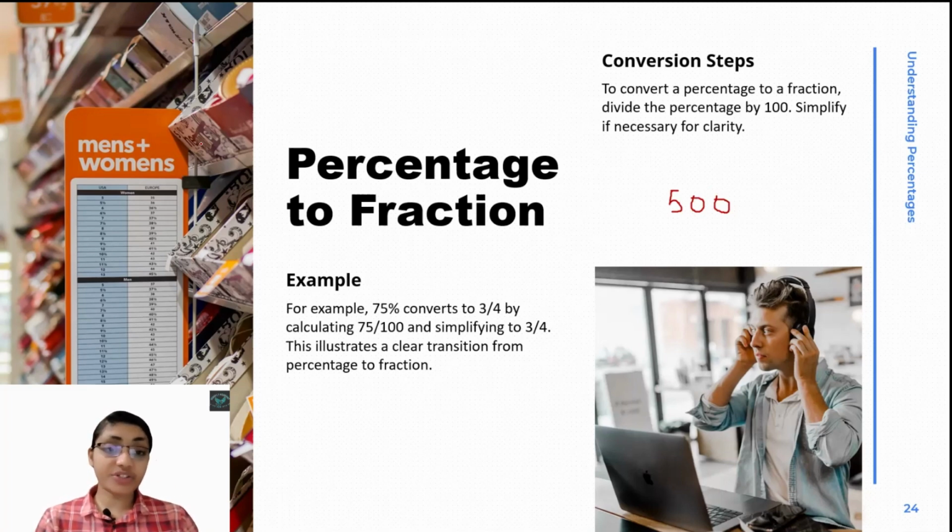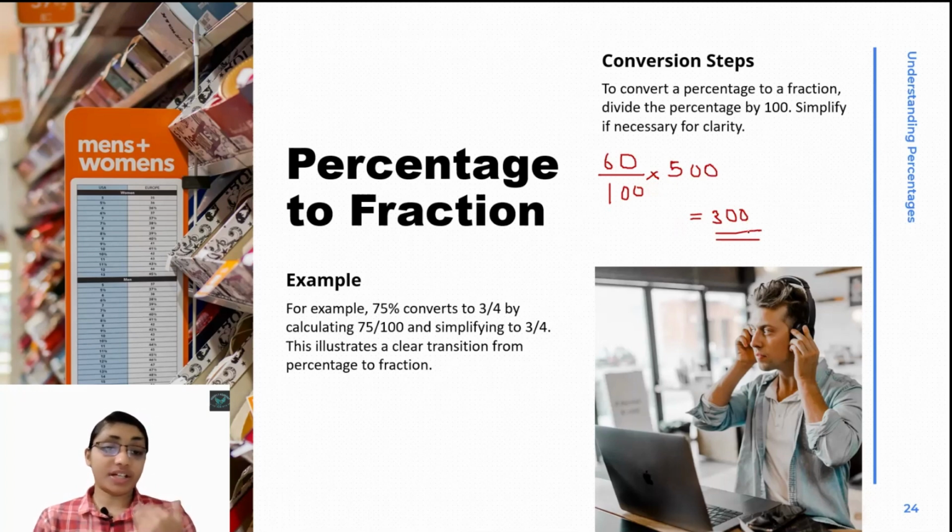For that, we write 60 percent as 60 by 100, then multiply it by 500. When we multiply with 500, what will be the answer? 5 times 6 is 30, so we get 300 out of 500.